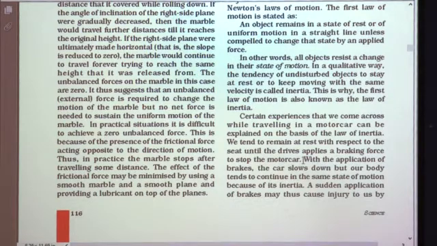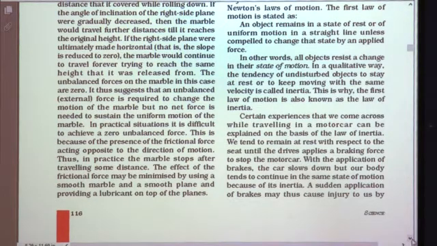When the driver applies the brake, the motor car stops, but our tendency to remain in the same state of motion makes us fall forward, which means we get a forward jerk. With the application of the brakes, the car slows down, but our body tends to continue in the same state of motion because of its inertia. A sudden application of brakes may thus cause injury to us.